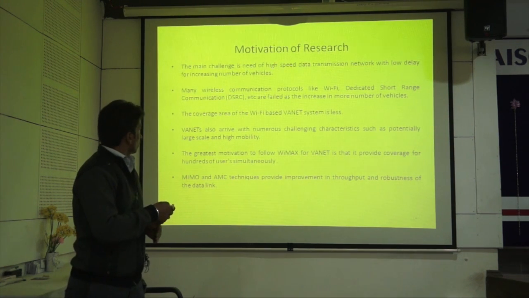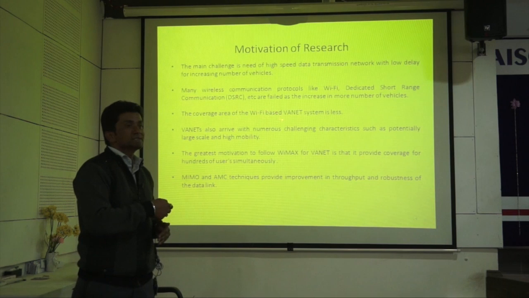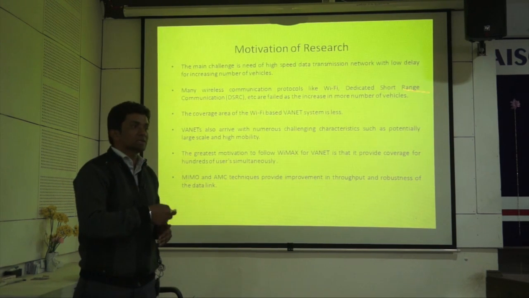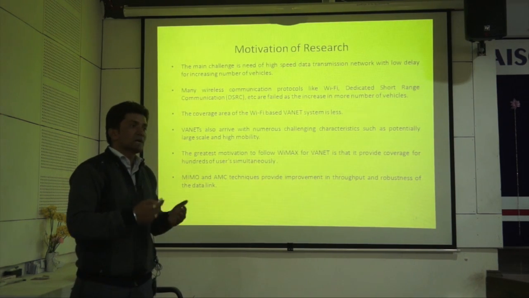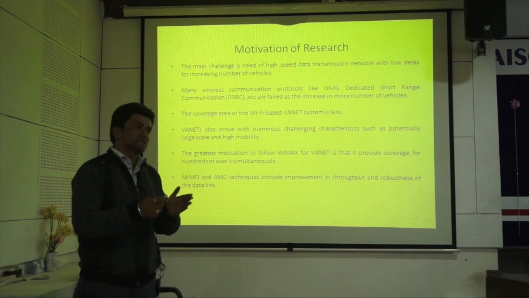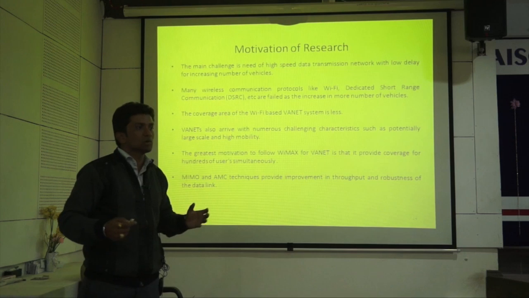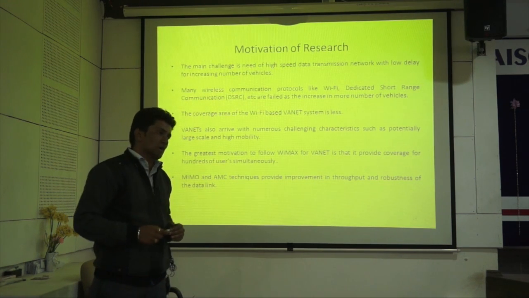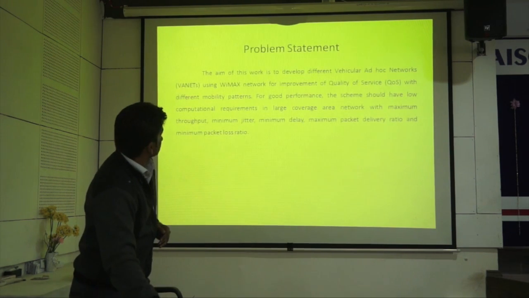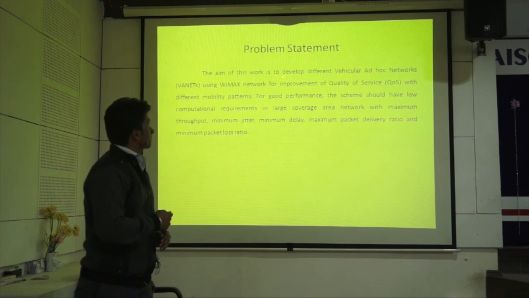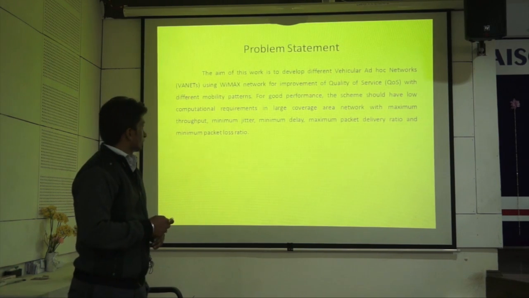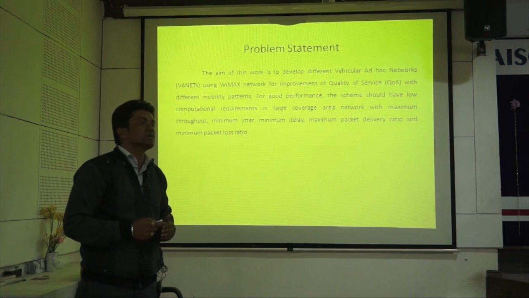So what we have done, we selected the WiMAX network rather than GPRS and Wi-Fi for its special feature of better coverage area, where thousands of users can be involved within that coverage area of WiMAX. This is my problem statement. The aim of this work is to develop different vehicular networks. So here I have designed 3 different vehicular networks.